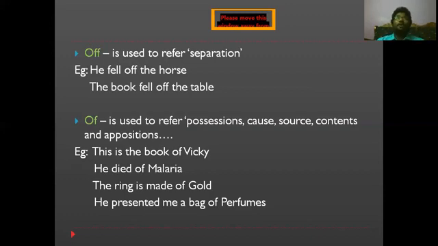Also, the prepositions by and with. By is used for the doer of the action, and with is used for the instrument. For example, the lion was killed by Vicky. Who is the doer of the action? Vicky. So before the doer of the action, we use by.